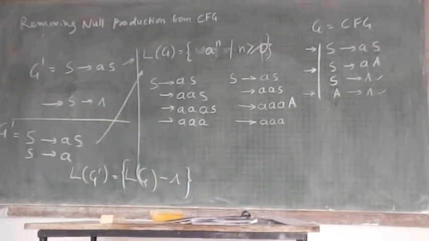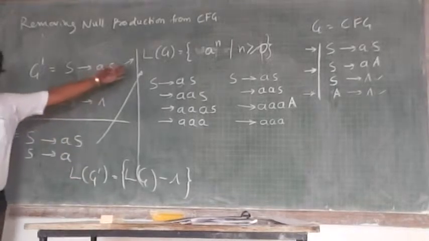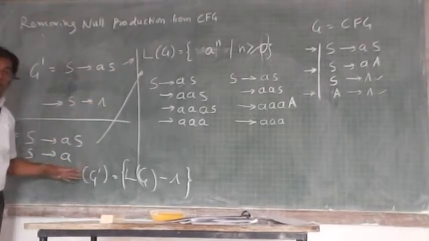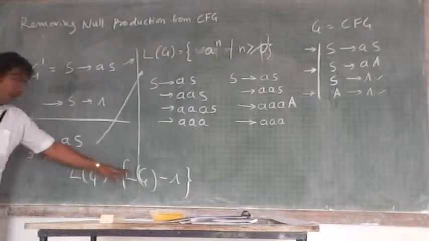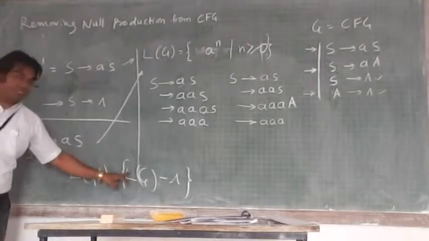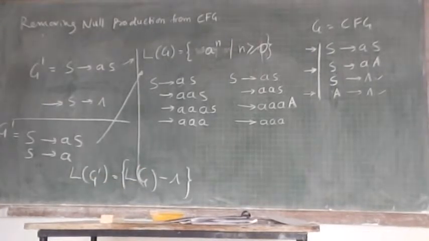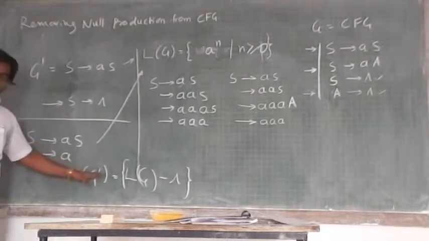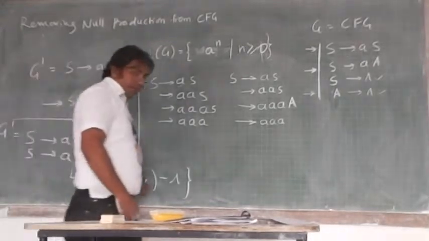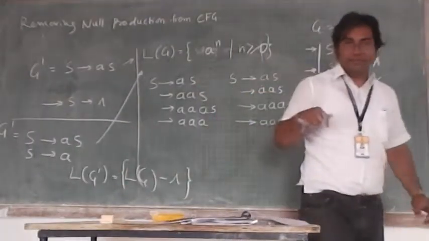Can I write it like this? This is the grammar which is free from all null productions, but I am not getting the full language, the exact language I had, LG. I am getting LG dash, which is lacking only one string, that is null. So LG dash is the language LG minus null.